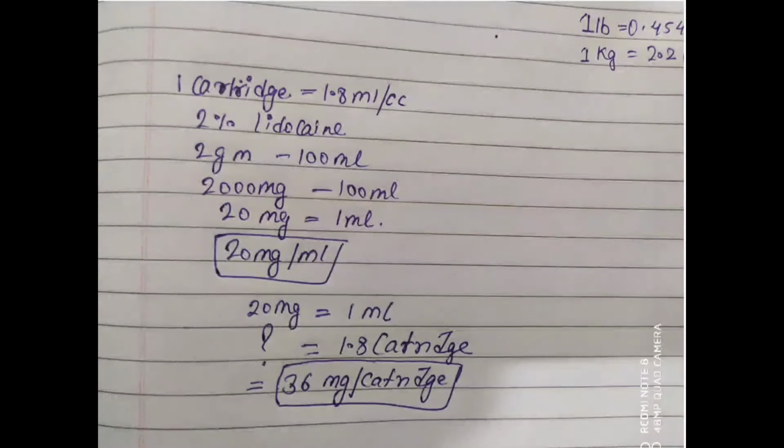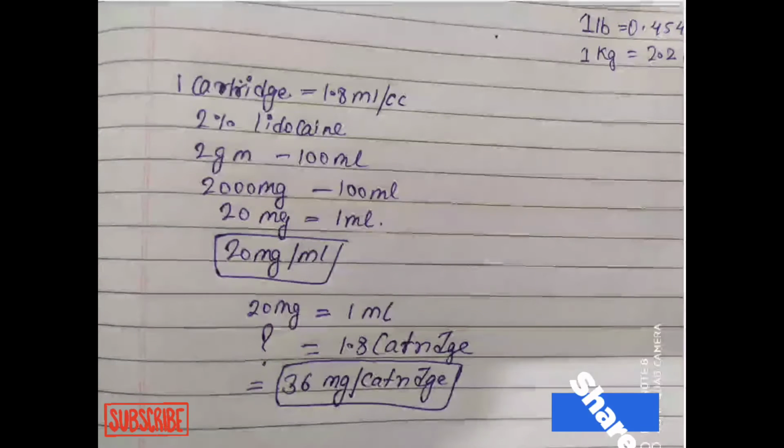Now 20 mg present in 1 ml, so what is the concentration present in a 1.8 ml cartridge? In our calculation we get 36 mg per cartridge, meaning 2% lidocaine contains 36 mg lidocaine in a cartridge.